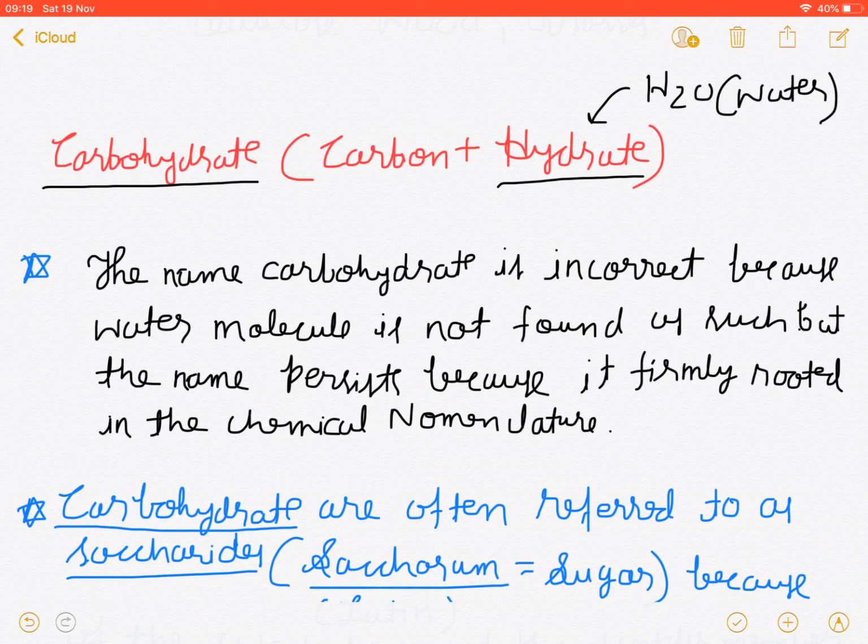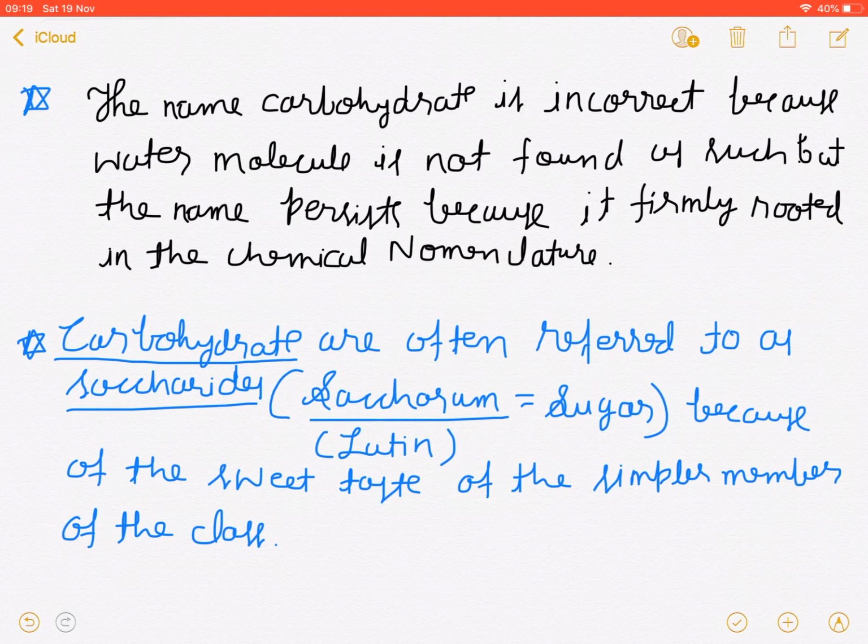Carbon is found inside the carbohydrate, but hydrate, that means water molecule, is not. It was found in later discoveries of the chemical structure of carbohydrate that carbon is actually found but water is absent. That means the name carbohydrate is incorrect, but still in use because it's firmly rooted in the chemical nomenclature.